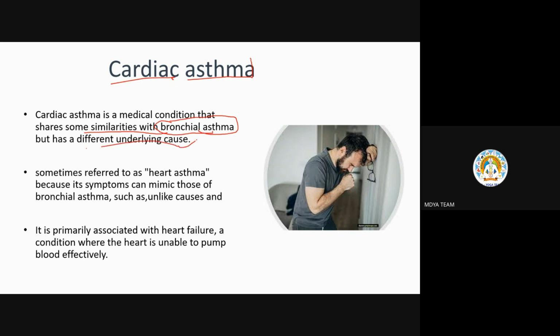It is sometimes referred to as heart asthma also, because for cardiac they just put heart, and asthma. Its symptoms can mimic those of bronchial asthma, but the causes are different.